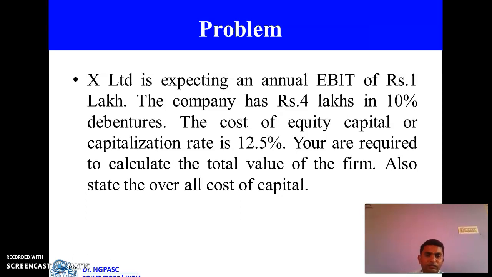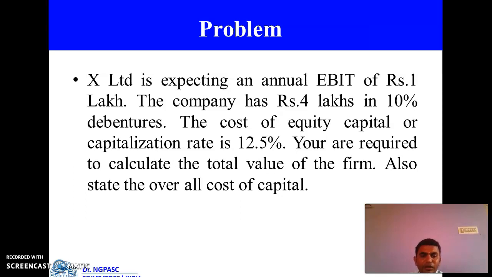This is the question. So you should understand which values are given in your question and which values are not given. Let us explain one by one. First one is EBIT, earnings before interest and tax, given in your question: rupees 1 lakh. What is the debentures value? Rupees 4 lakh. What is the percent? 10%.